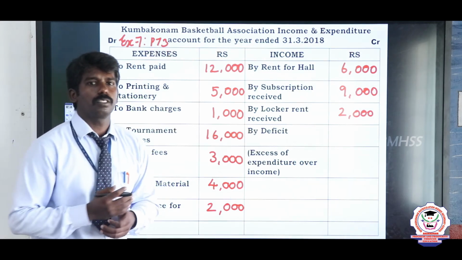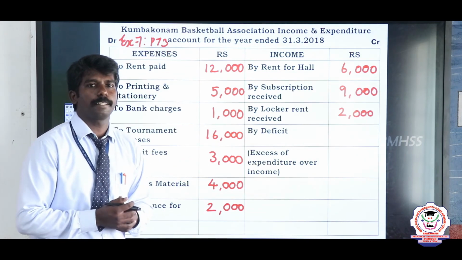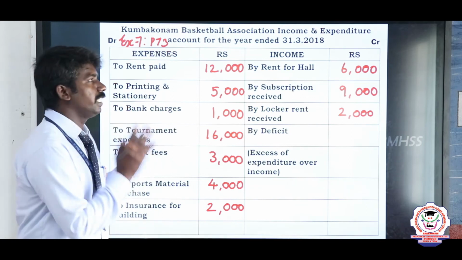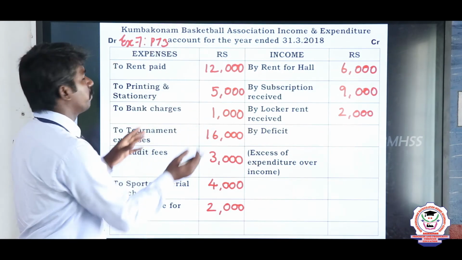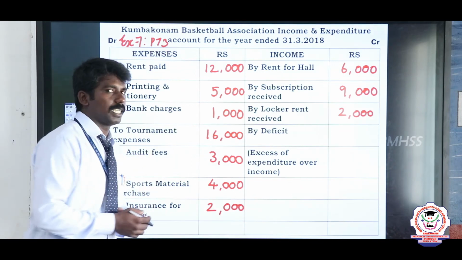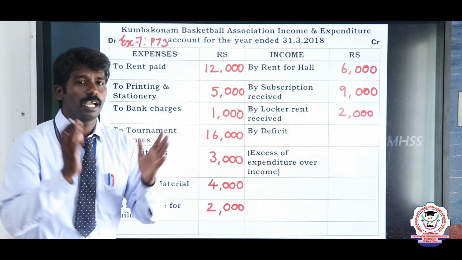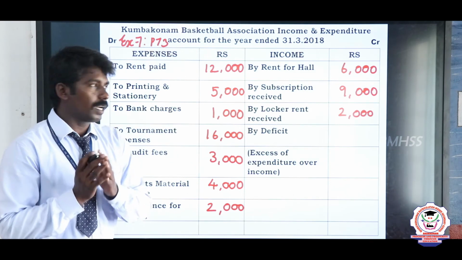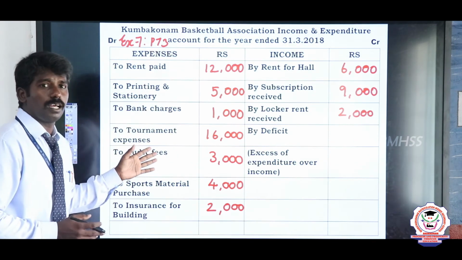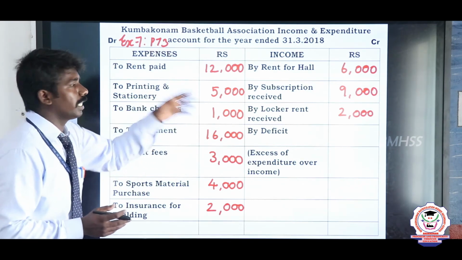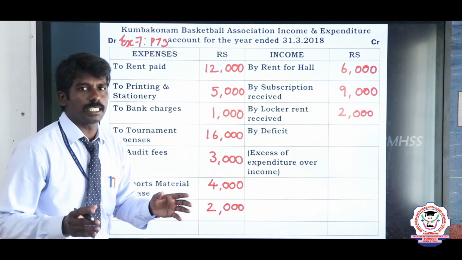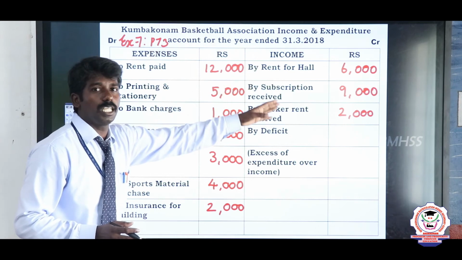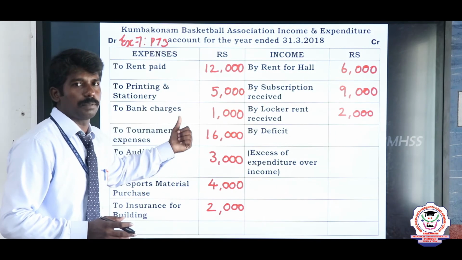Then what should we do? Comment section. What should we do next? Correct. We will see on which side a higher amount is shown, the income side or the expenses side. Mansur, on which side is a higher amount shown? Correct. The expenditure shows a higher amount than the income. In a normal business transaction, income is always higher than expenditure.